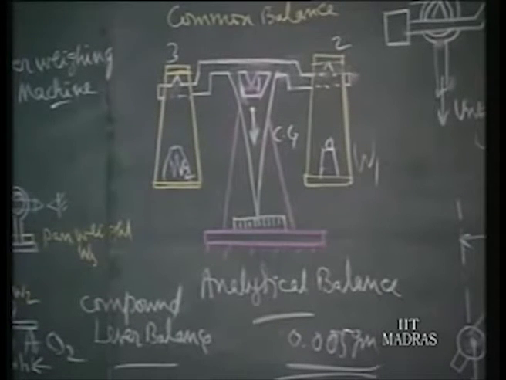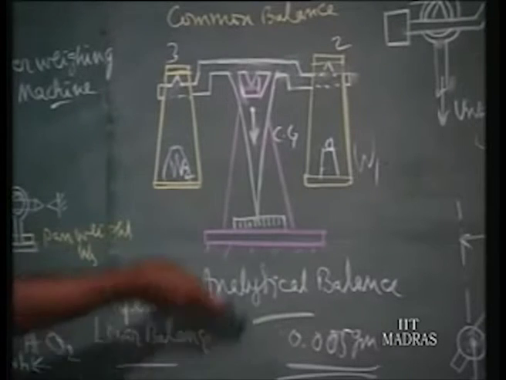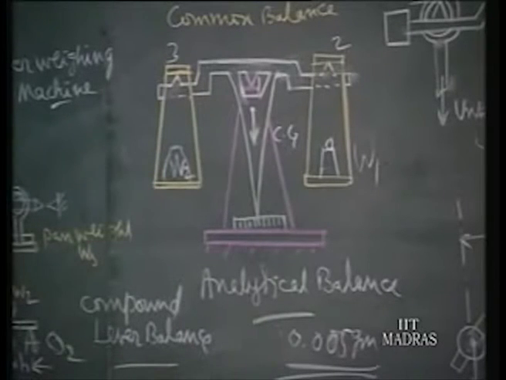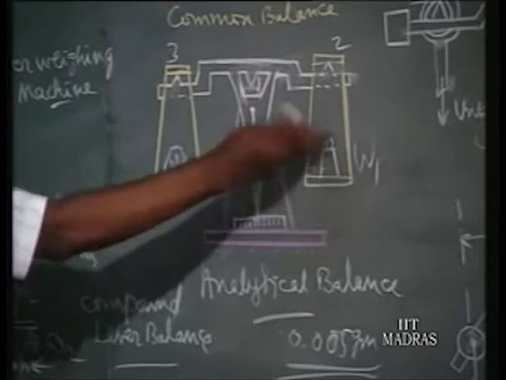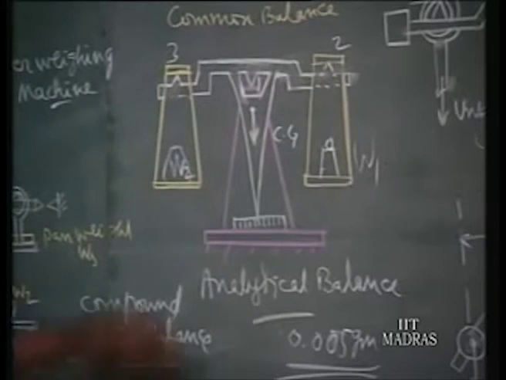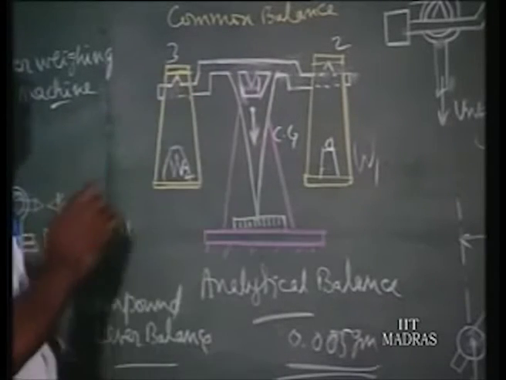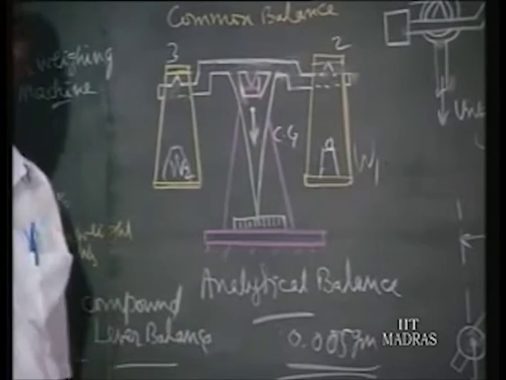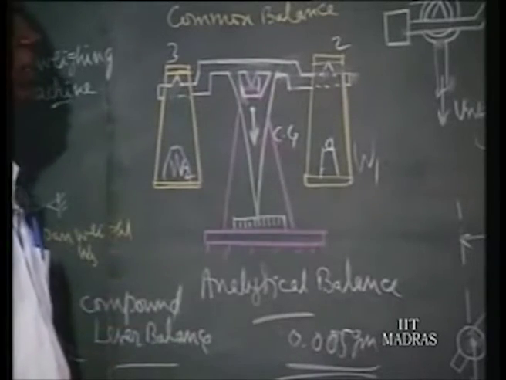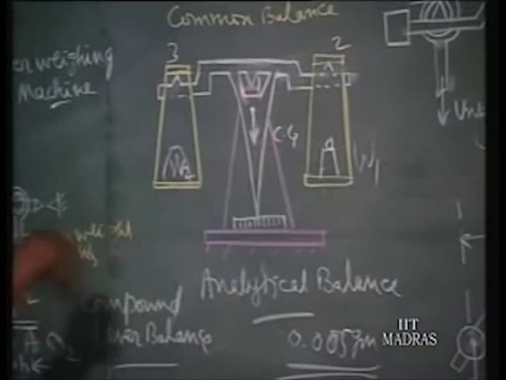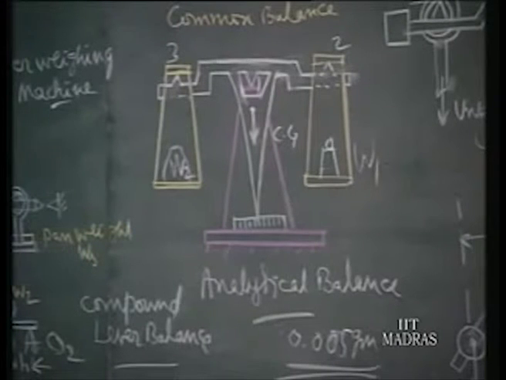That is the analytical balance. To maintain the precision, sometimes manipulators are used to load the pan or to put the weight, because if we stand here, one arm may be expanded by the body heat, whereas the other arm may be shorter. So in order to avoid this body heat, people stand at a distance and use manipulators to put the weight or put the standard weight and so on. Such operations are also available with the analytical balance.